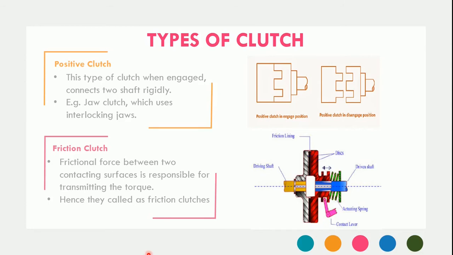The other one is the friction clutch. The name itself indicates that the frictional force is completely responsible for the transmission of power, for the transmission of torque. And that frictional force is found between two contacting plates, between two contacting surfaces. That frictional force is responsible for the transmission of torque, thereby the clutch is called a friction clutch. In the next slide, we are going to have a brief classification of friction clutches. So let's move on.